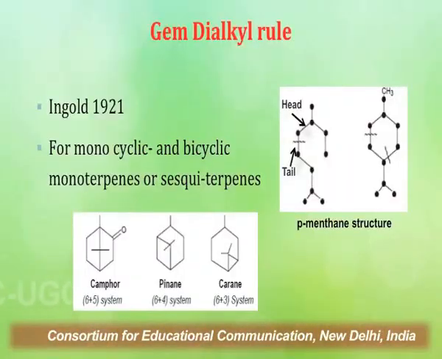So it can be present on the cyclopentane ring in the 6+5 system, on the cyclobutane ring in the case of the 6+4 configuration, as you can see in the structure of pinanes, or on the cyclopropane ring in the case of carenes. So this was in total the Gem-dialkyl rule, wherein it states that the dialkyl group should not be present on the cyclohexane ring, which will make the structure unstable.